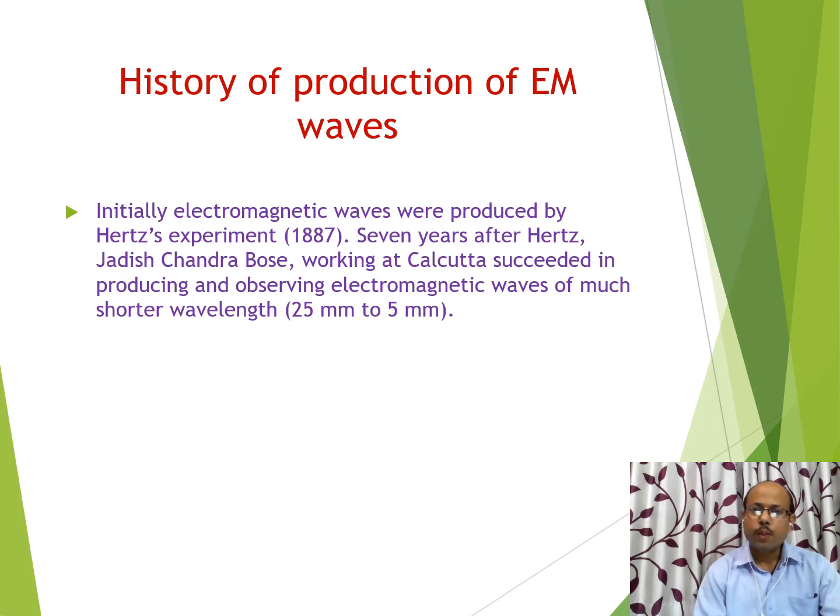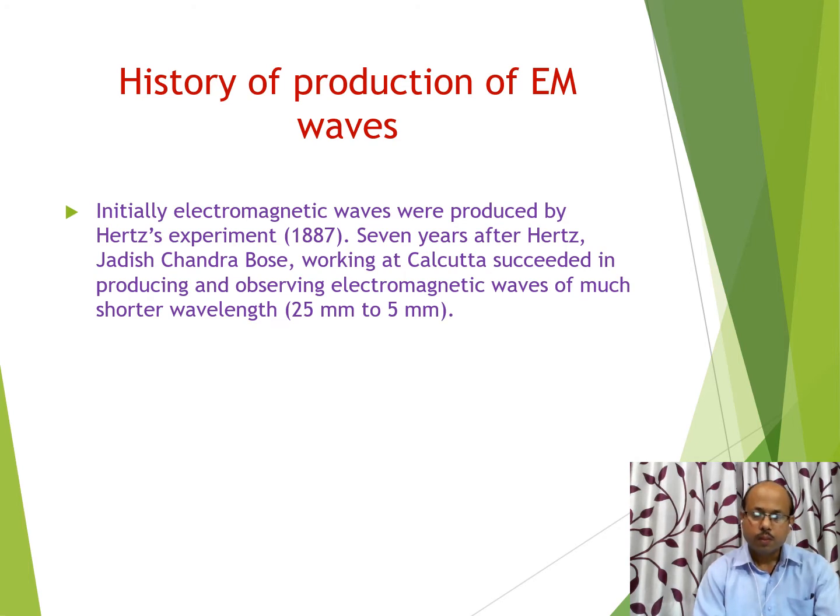Initially, electromagnetic waves were produced by Hertz's experiment in 1887. 7 years after Hertz's experiment, J.C. Bose of India, working at Kolkata, succeeded in producing and observing electromagnetic waves of much shorter wavelength, that is 25 mm to 5 mm.